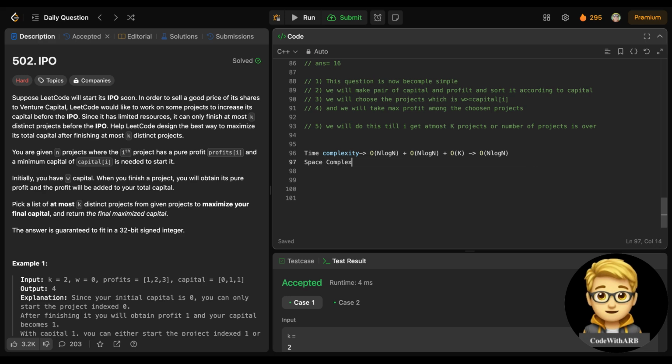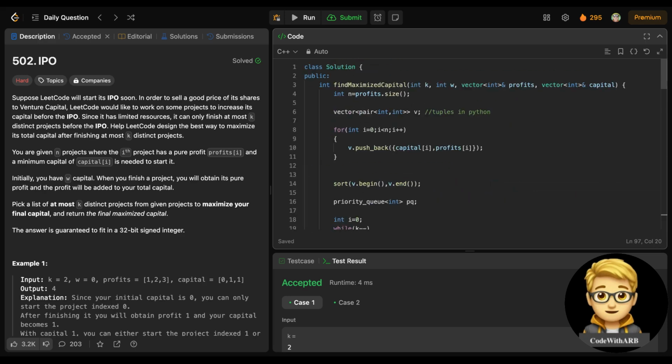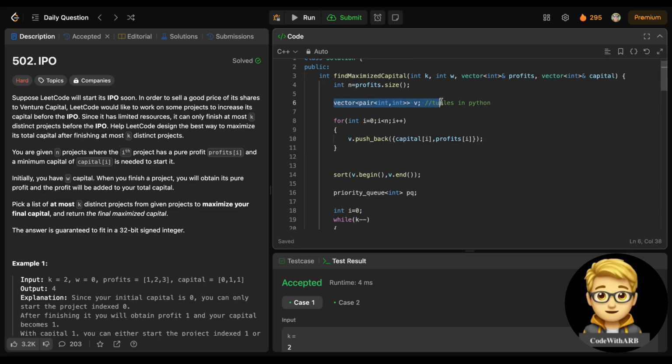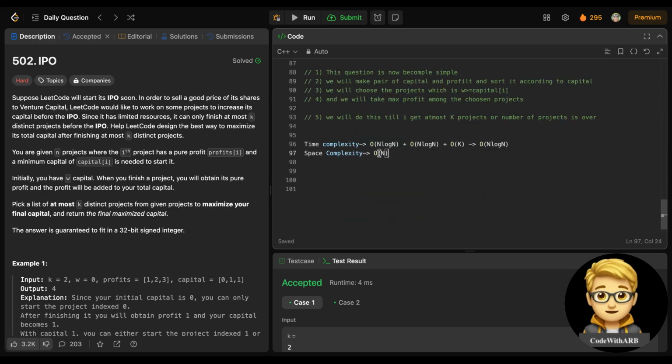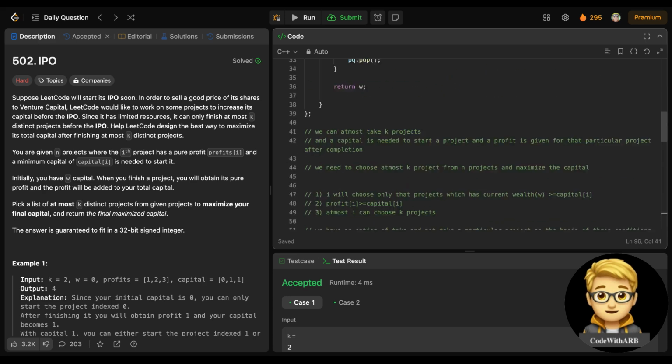And the space complexity: we have taken an extra vector for storing the projects, and also a priority queue, so that would be O(n) and O(n) also, so overall O(n). So this is how we solve this problem using a priority queue.